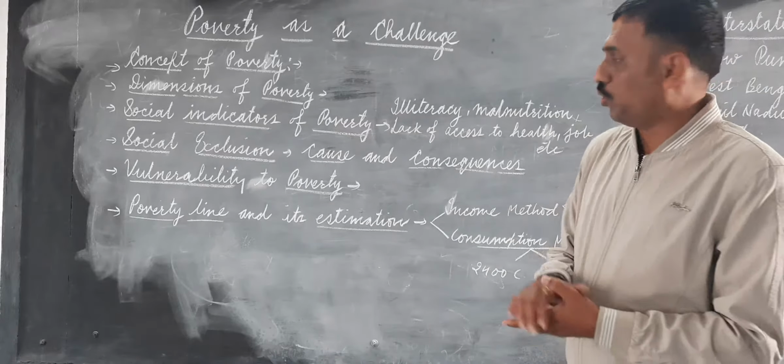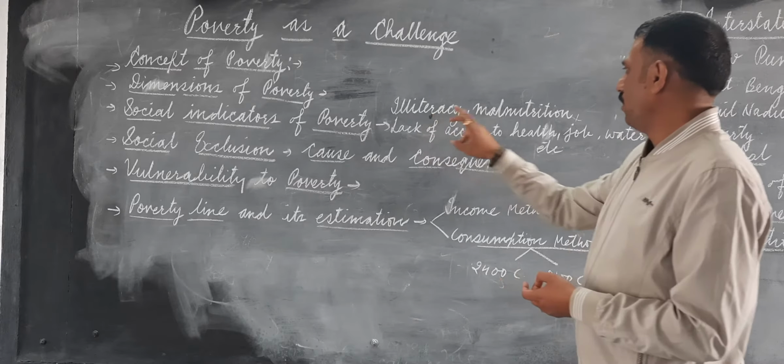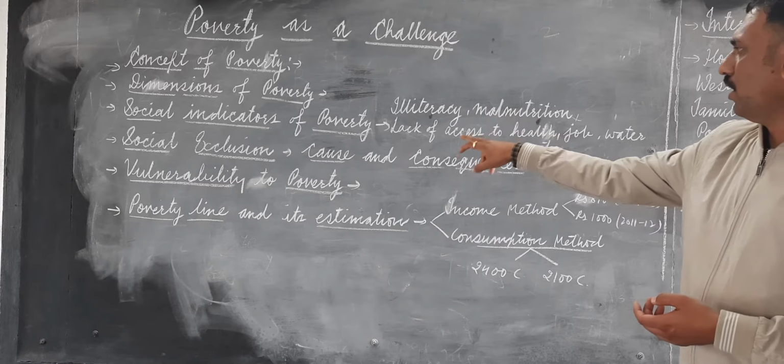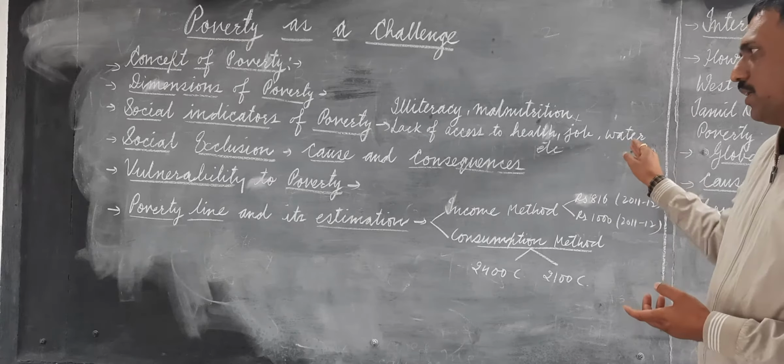Next are the social indicators. It can be illiteracy, malnutrition, lack of access to health, job, water, fresh drinking water, etc.